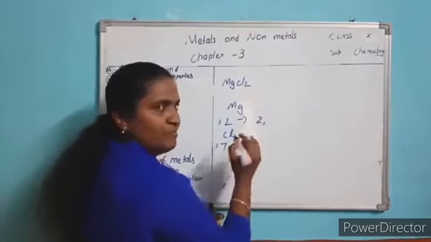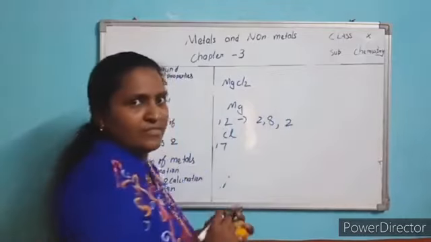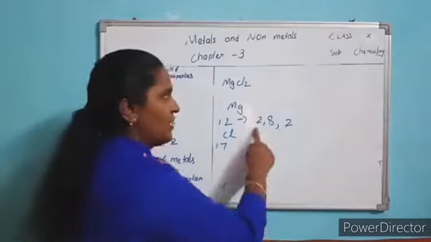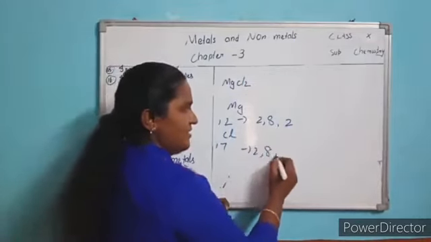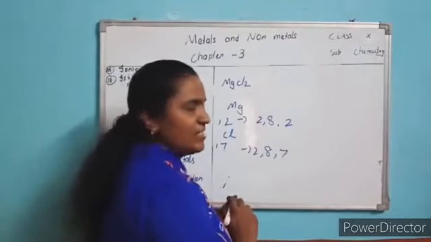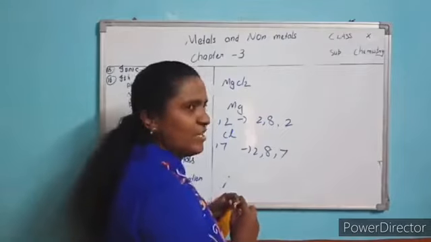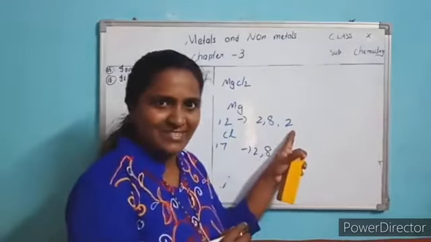So first shell 2 maximum, second shell maximum 8, the remaining 2 are left. Maximum 8 can be accommodated here, but you have only 2. So total 12. Understood? And here 2, 8, 7. Is it stable? Both are not stable. So what do they do? Metals always donate electrons. How many electrons donate? 2 electrons, isn't it?